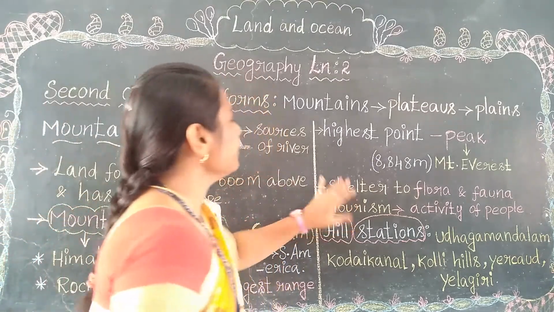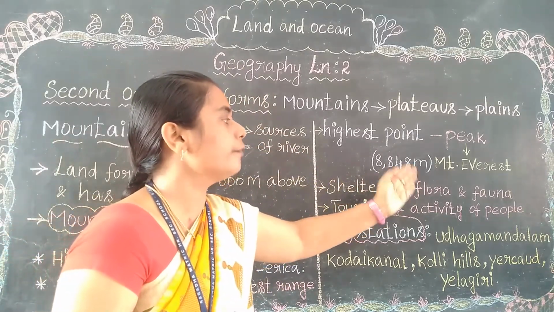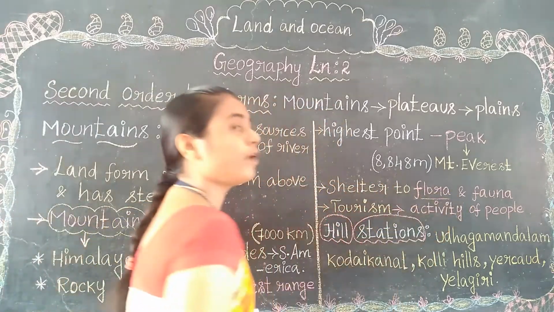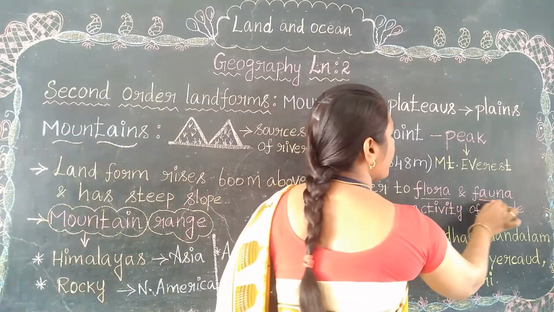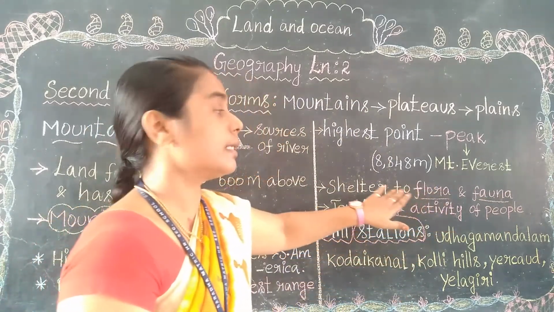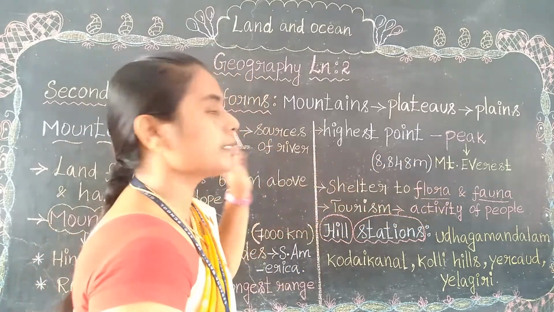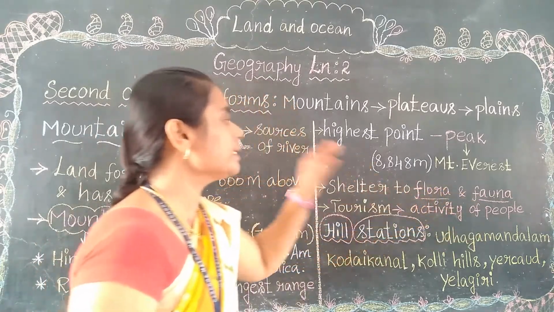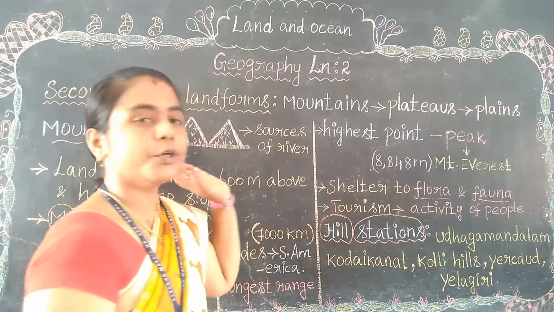And mountains always provide shelter to the flora and fauna. What is meant by flora and fauna? Flora means flowers, and fauna means animals. That is the difference between flora and fauna. So mountains always provide shelter to the flora and fauna. Flora means flowers and fauna means animals. That is the speciality of mountains.